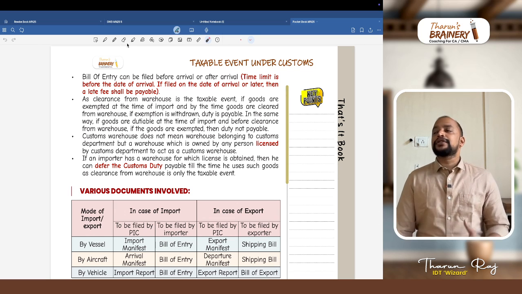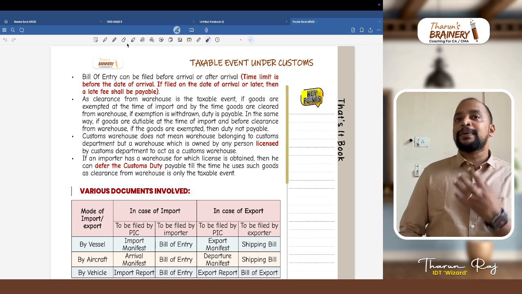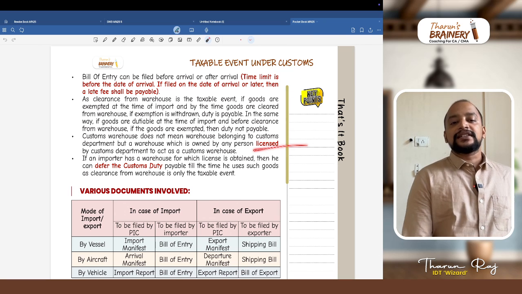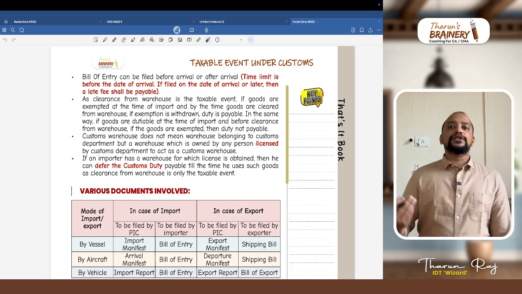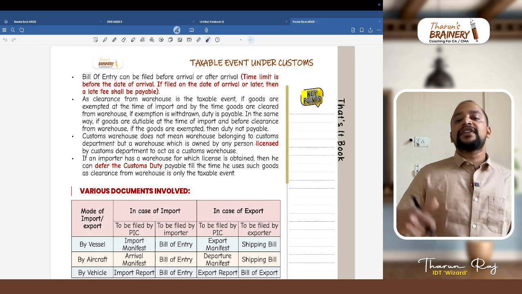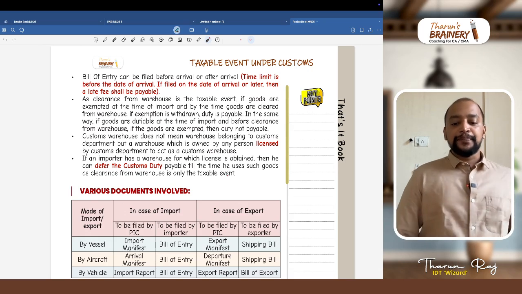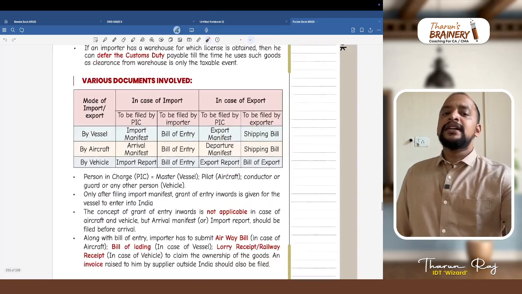Whenever we refer to a customs warehouse, it is not a warehouse owned by the government, but one licensed by the customs department. The importer can also obtain a license for his own warehouse so that he can defer his customs duty payment. Then various documents are involved.